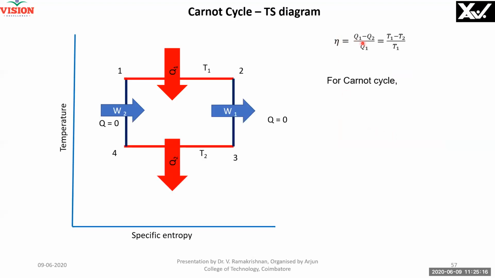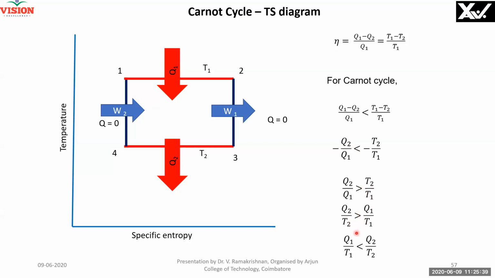Now I told you this is efficiency, and this is the Carnot efficiency. Now for an actual engine, Q1 minus Q2 by Q1 is less than T1 minus T2 by T1. I'm not going deep into the mathematics, I'm sorry for that. This Q1 by Q1 is 1, T1 by T1 is 1. Therefore, this 1 can be cancelled. This minus can be adjusted. Therefore, this can be modified into this form. And ultimately, it becomes Q1 by T1 is less than Q2 by T2.